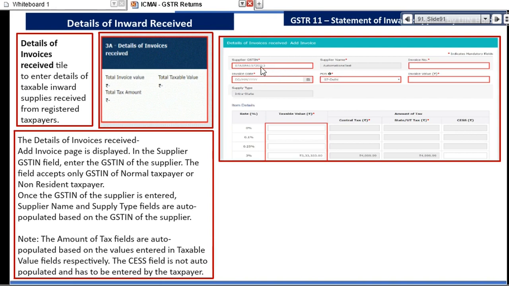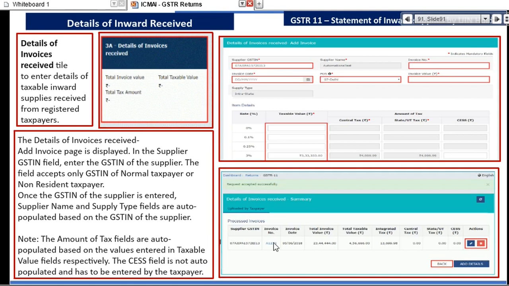So what will I provide? The GSTR 11 will be filled by the United Nations agencies or any embassies. They will provide the supplier GST number, invoice date, taxable value and rate wise details, right? Once I provide these rate wise details, I'll add details. So if I have 50 invoices for the quarter, I have provided details of all those 50 invoices, right?